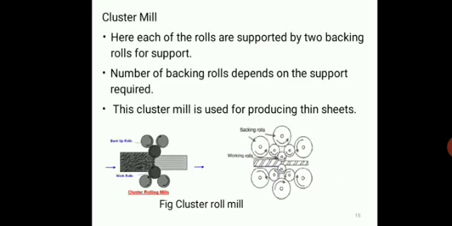Okay, and the next one is cluster mill. You can see the figure. The cluster mill uses a small work roll backed up by many other rolls. Here each of the rolls is supported by 2 backing rolls, and the number of backing rolls depends on the support required. If the support required is more, the number of backing rolls will also be increased. And this cluster mill is used for producing thin sheets and foils. If you want to produce thin sheets and foils, we will use this cluster mill.